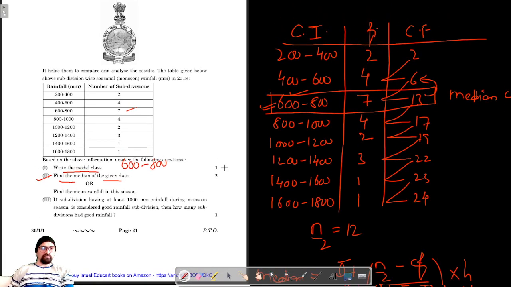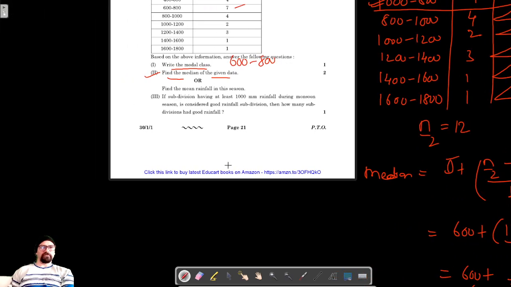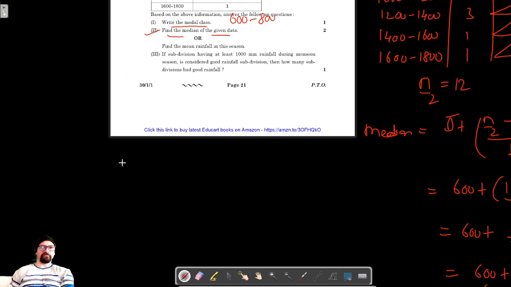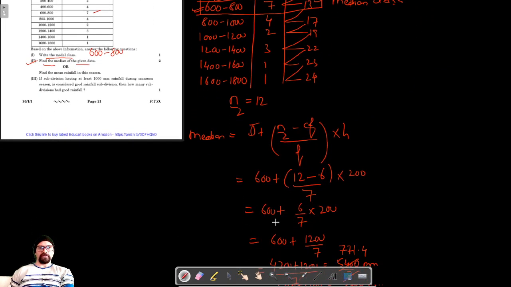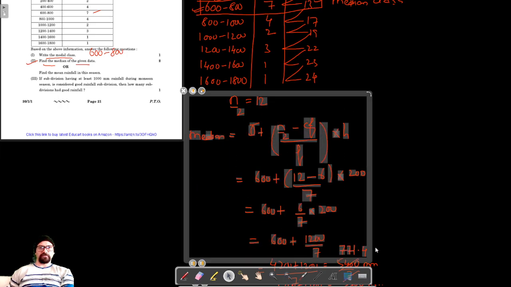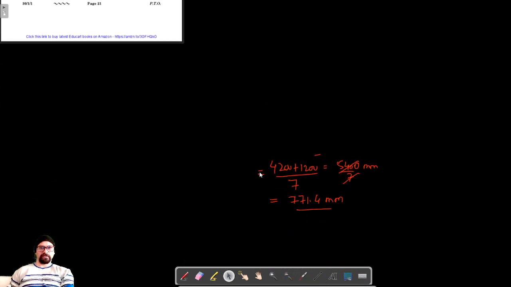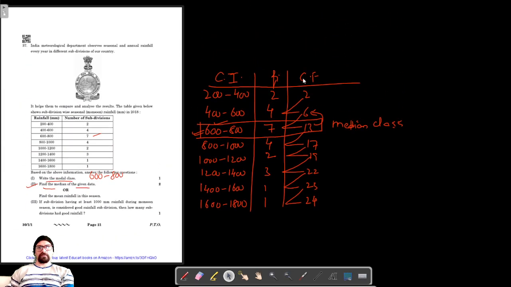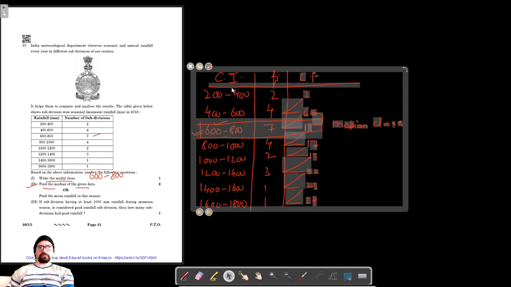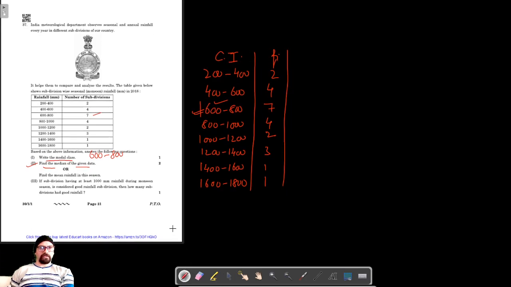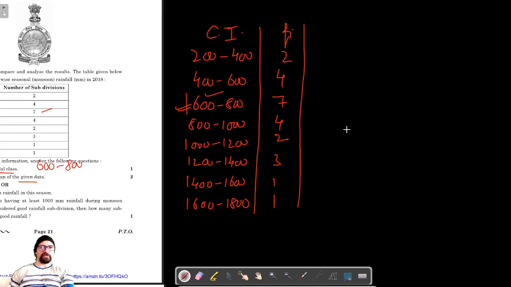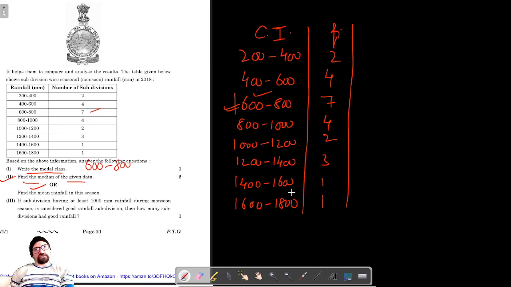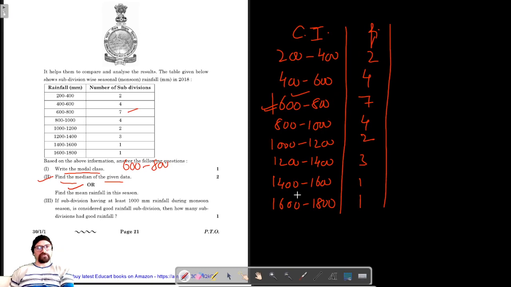We also have to find the mean rainfall in this season. So let's find out the mean rainfall. For that, let me keep this class interval and take off these data. Now we are going to find the mean rainfall in this season. It can be calculated by any of the methods. Either you can use the direct method or the step deviation method. So let's try to find it out.